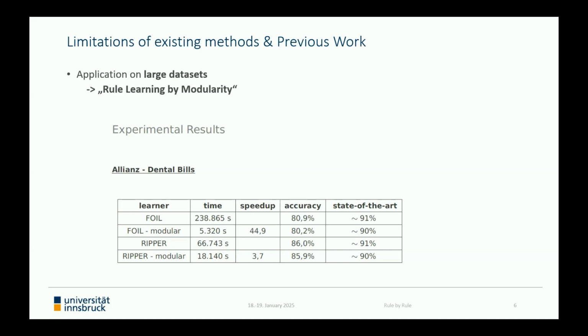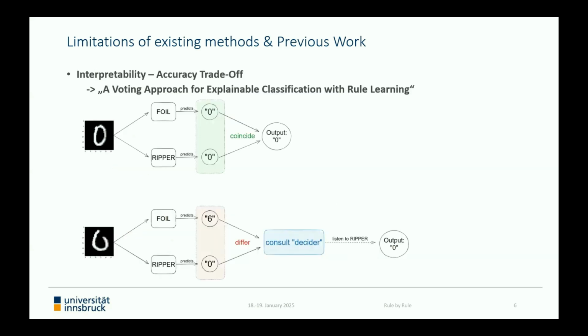However, we directly faced another issue, that is a common limitation of XAI tools and rule learning in particular. The performance of the explainable methods with respect to classification accuracy has been significantly worse than the one achieved with the previously applied neural networks. So we had to balance between full transparency and the quality of the outcomes. And in order to tackle this so-called interpretability accuracy trade-off, we introduced a voting approach combining explainable and unexplainable methods. The basic idea is illustrated on this slide here.